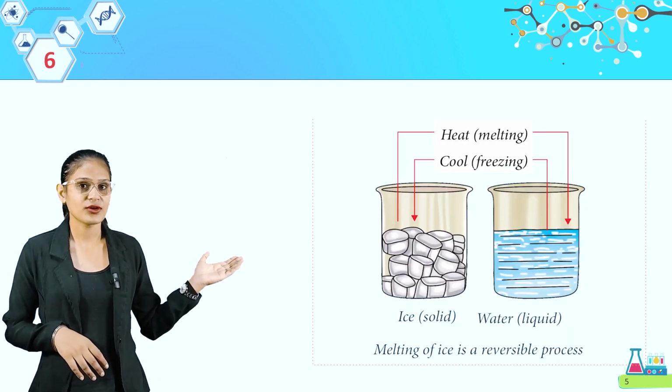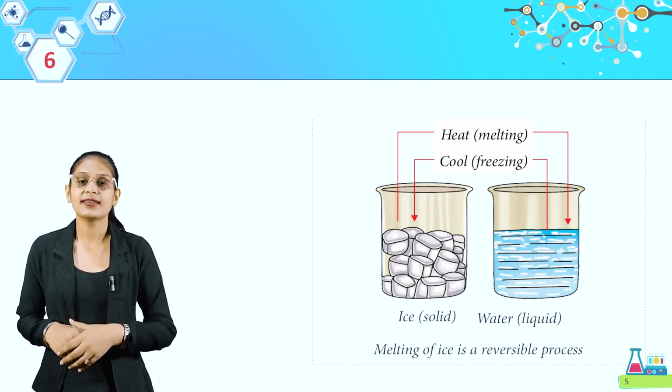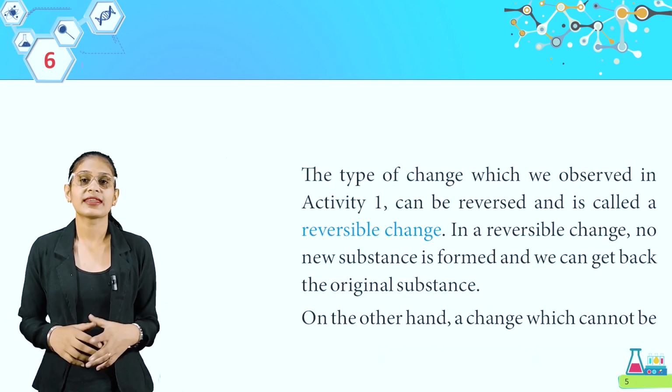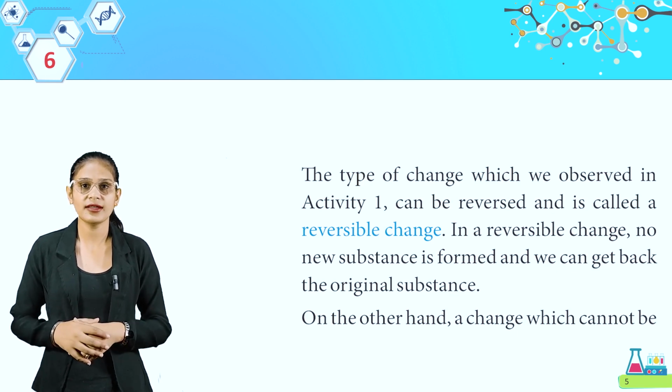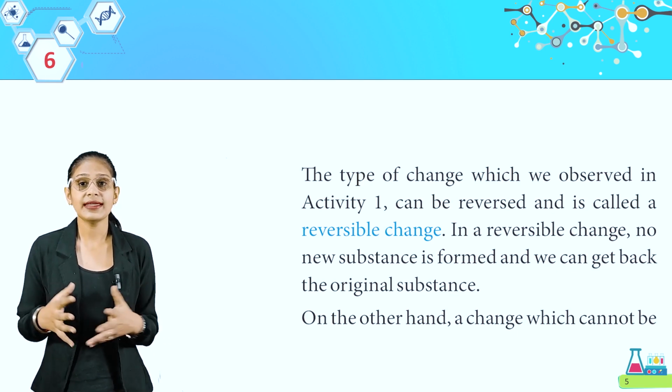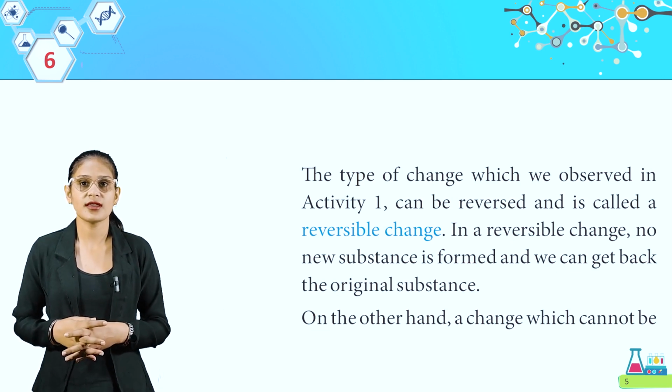Look at the pictures. Melting of ice is a reversible process. The type of change which we observed in activity 1 can be reversed and is called a reversible change. In a reversible change, no new substance is formed and we can get back the original substance.